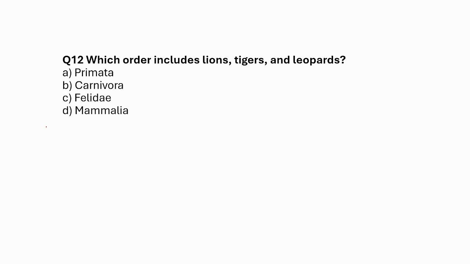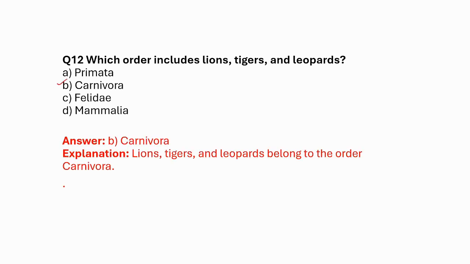Which order includes lions, tigers, and leopards? A. Primata, B. Carnivora, C. Felidae, D. Mammalia. So these are carnivores, simple logic. They belong to Carnivora.